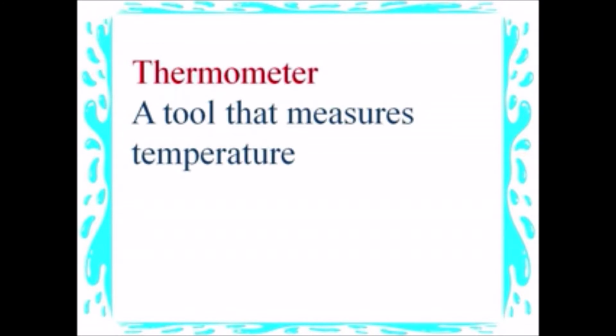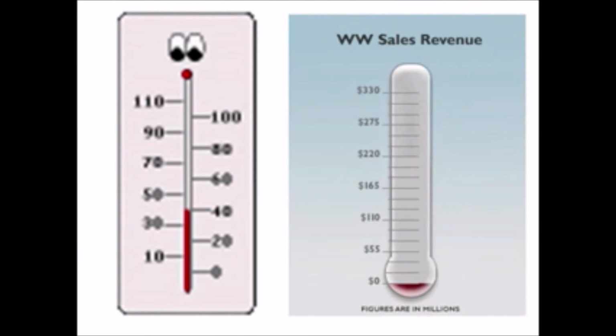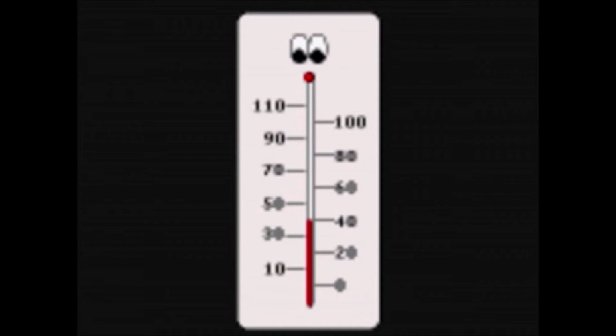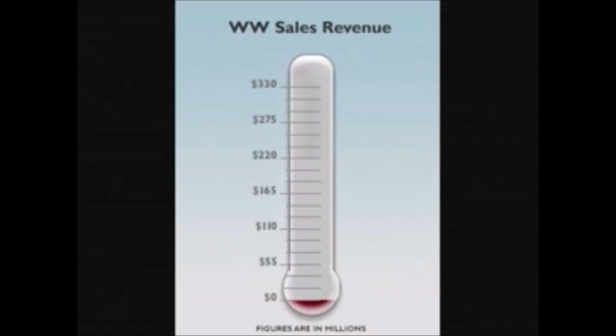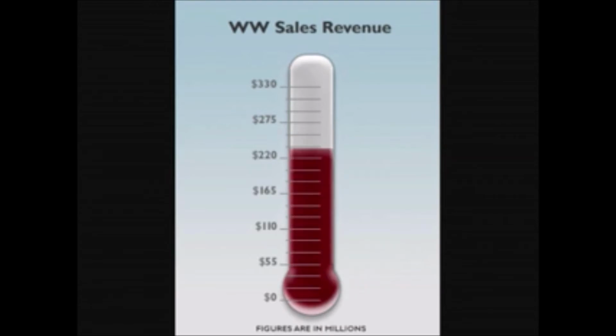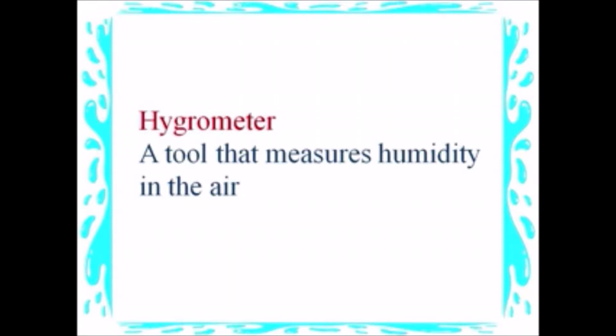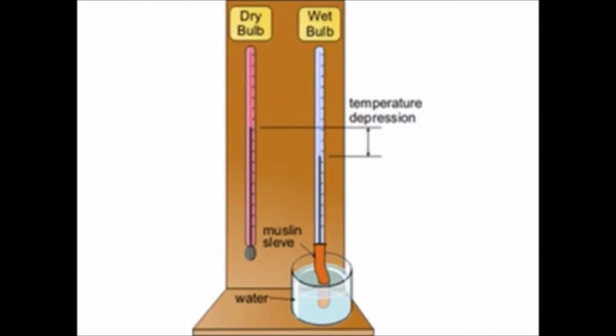Thermometer, a tool that measures temperature. Hygrometer, a tool that measures humidity in the air.